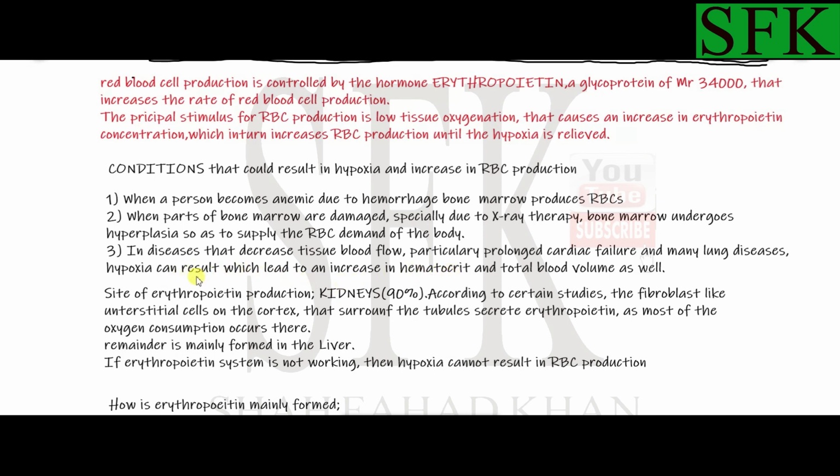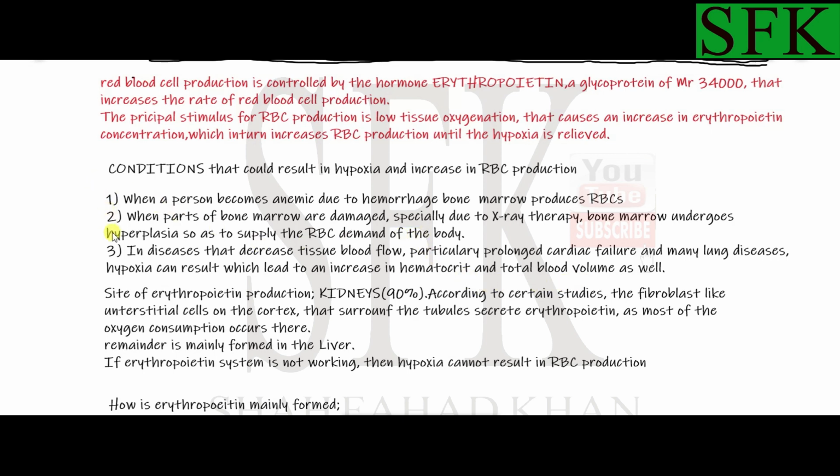If hypoxia occurs, then the hematocrit level, which, as I told you in the previous lectures, is the percentage volume of red blood cells in the blood, would increase due to increased erythropoietin stimulation. If hypoxia occurs, erythropoietin is secreted by the kidneys and causes red blood cell production to increase in the bone marrow, and as a result the hematocrit level and the total blood volume also increase.